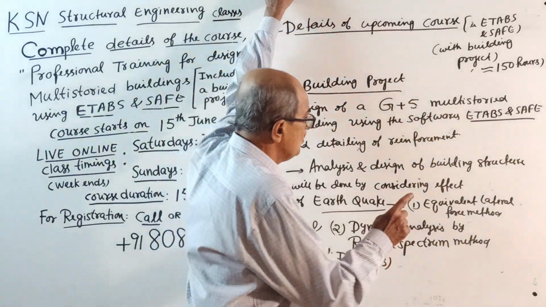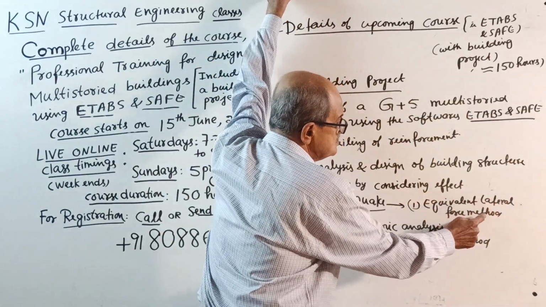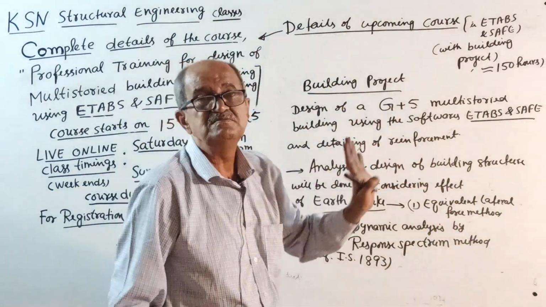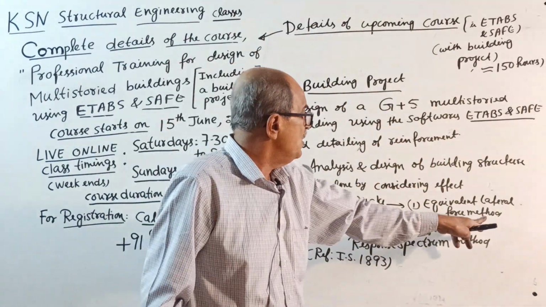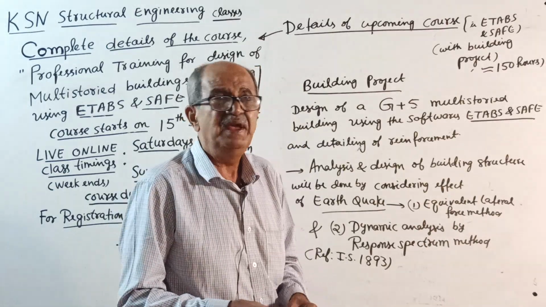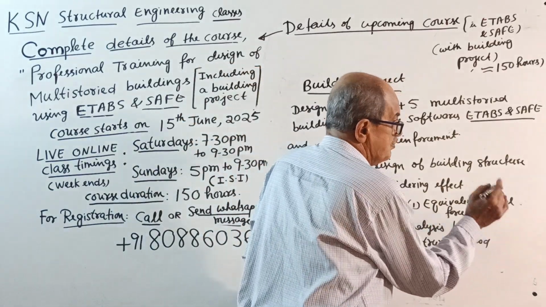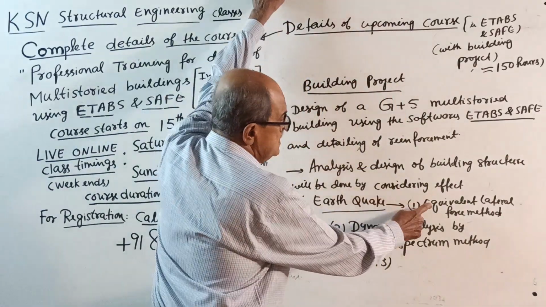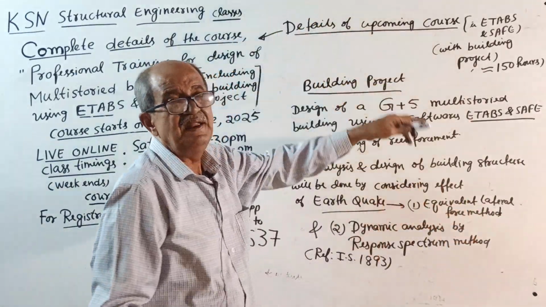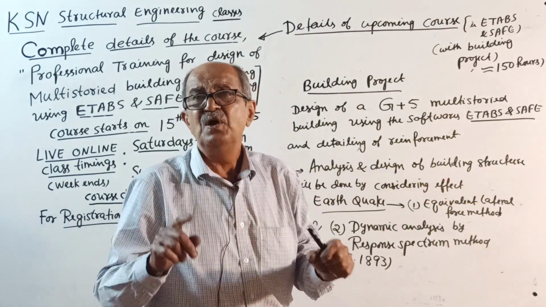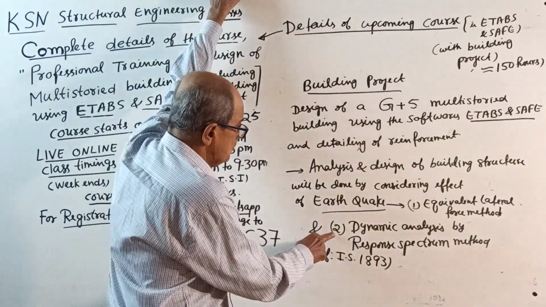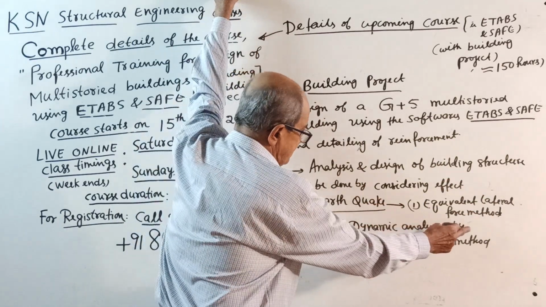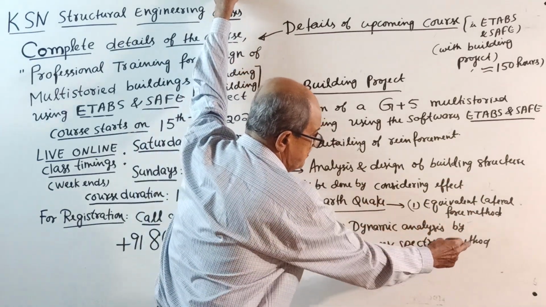You have a short method called the equivalent lateral force method. Some people call it the static method. This is a simple one. This I will cover briefly, but remember, our main design is the equivalent lateral force method. That is only for minor structures, but for a major structure, the second one is dynamic analysis by response spectrum method.